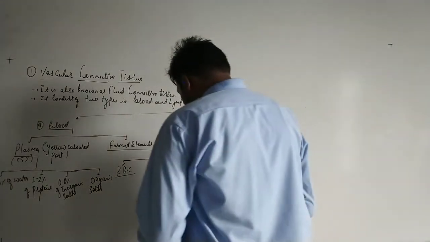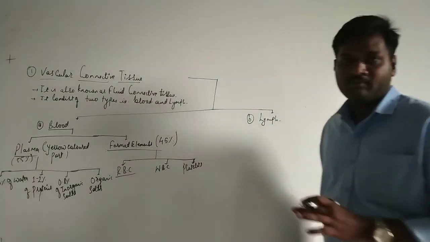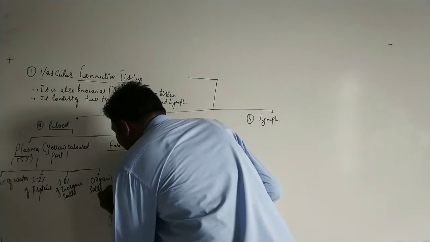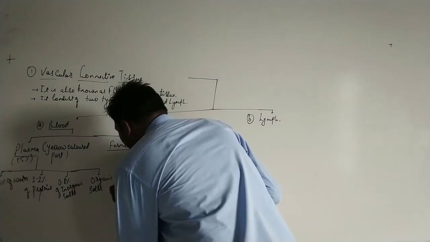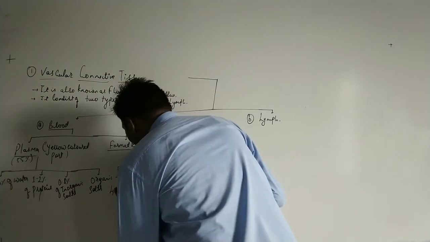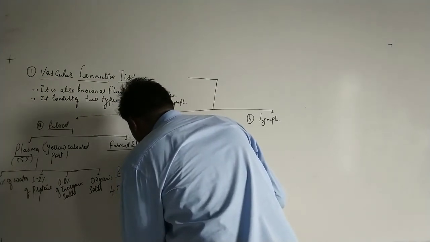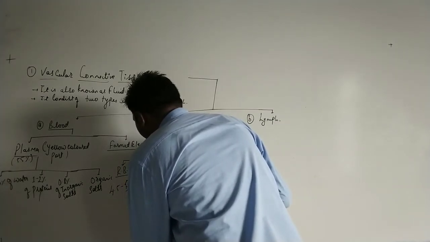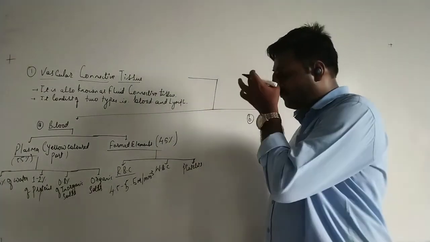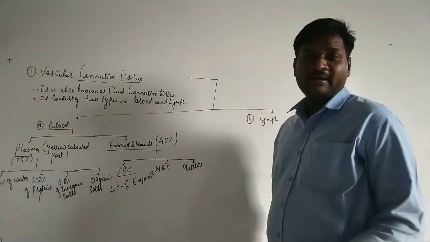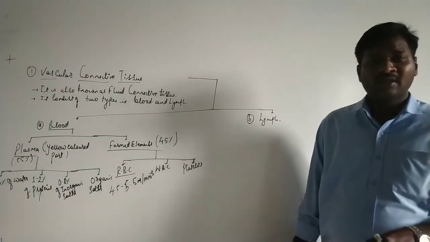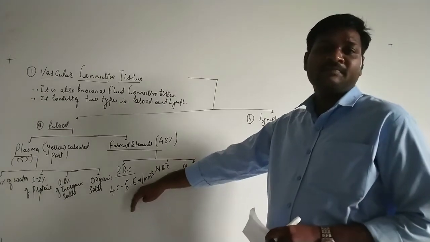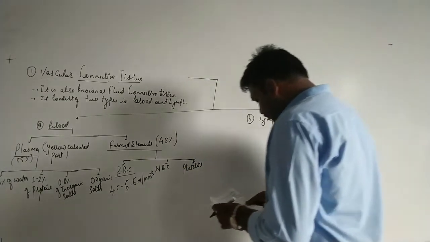Now, RBCs in a normal human being may vary from 4.5 to 5.5 million per cubic millimeter. So they are 4.5 to 5.5 million per cubic millimeter in an individual. This is the number of RBCs present within the human body. The next, WBCs.